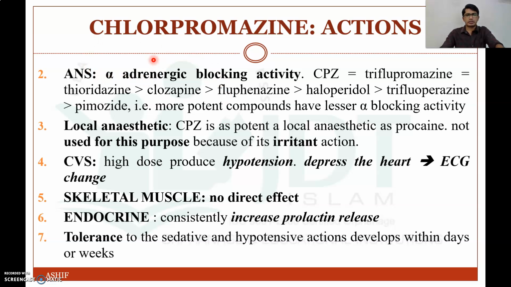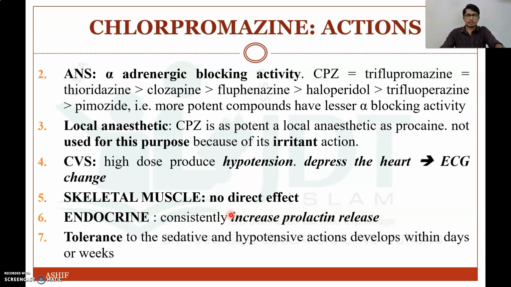Now in the ANS, it will produce alpha adrenergic blocking action, so that it will produce postural hypotension, and it also has an action like a local anesthetic, as that of lidocaine or lignocaine, but it is not used for this purpose because of its irritant action. Now in the CVS, cardiovascular system, it will produce hypotension and depress the heart, so it will produce ECG changes.